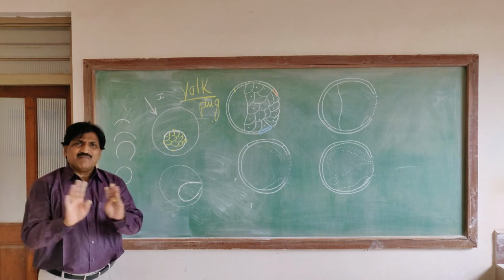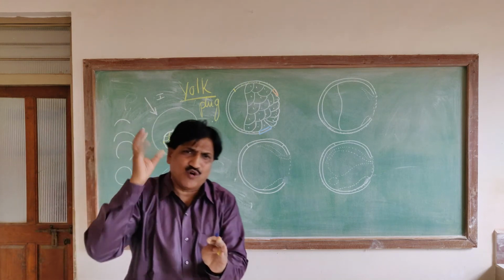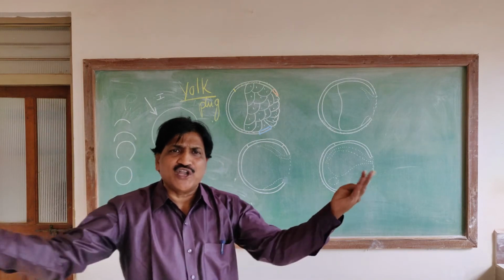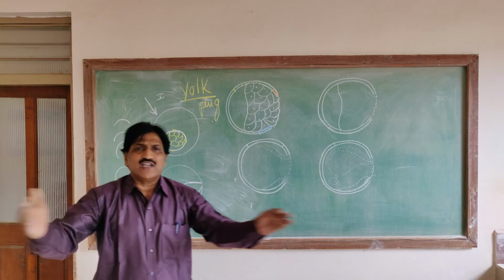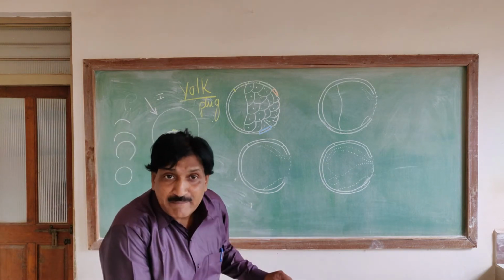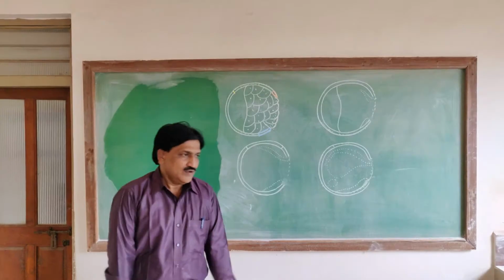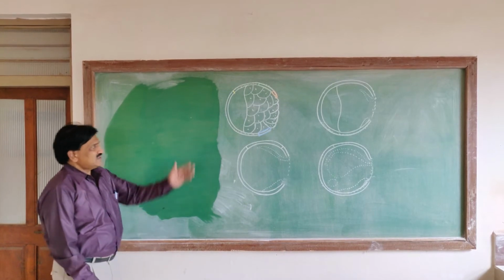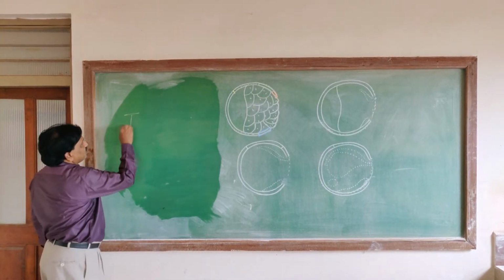The yolk plug shows the outlet of the alimentary canal; it forms the cloaca in amphibians, and the anus in mammals.